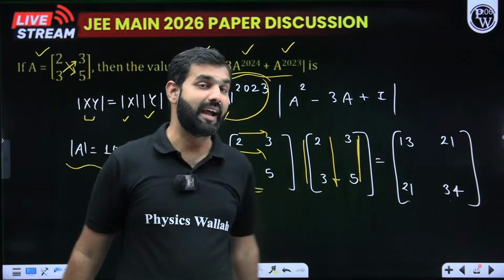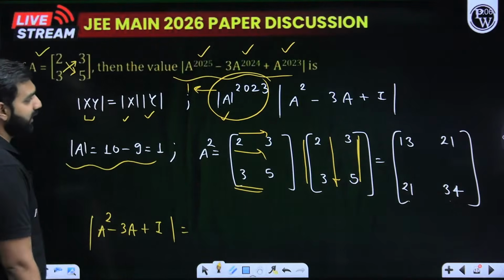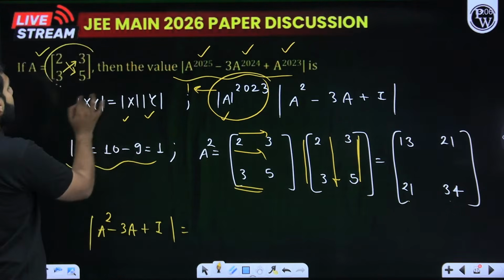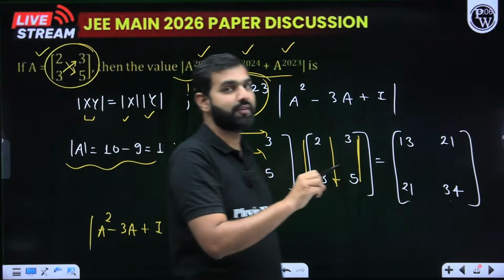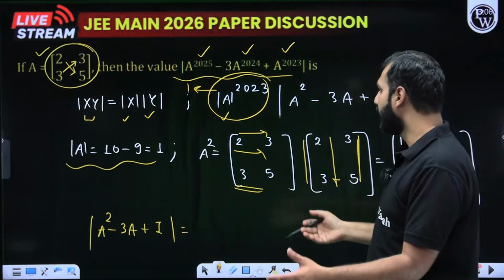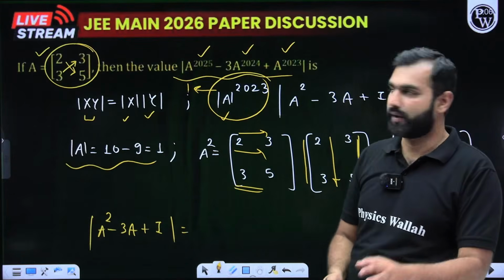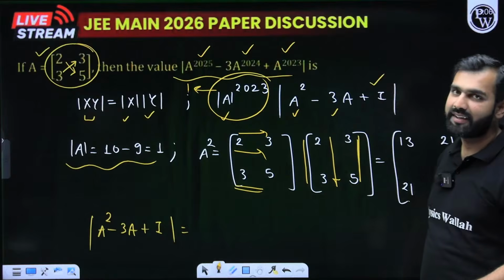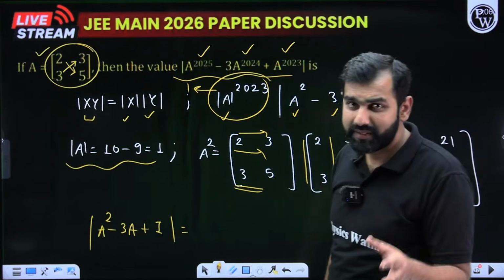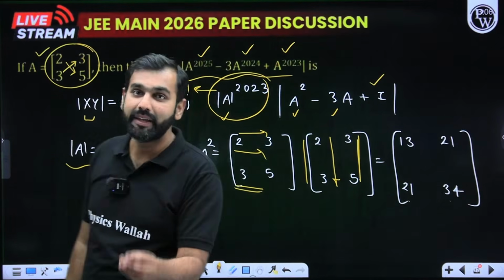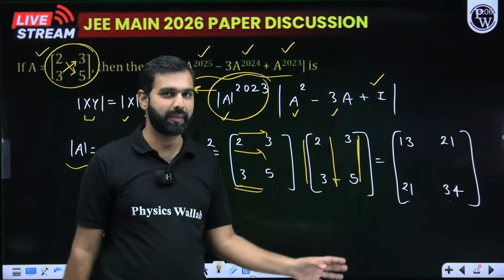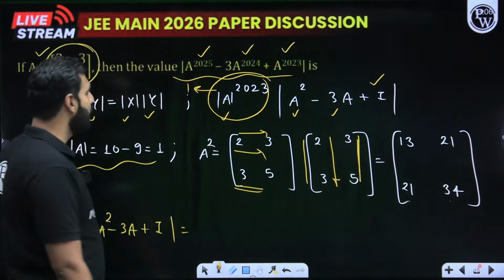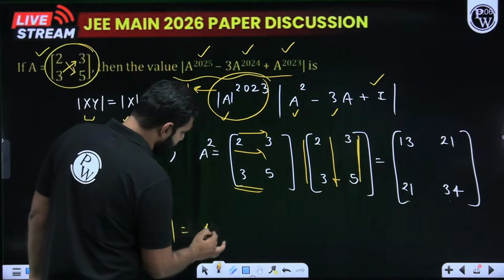The moment you have cracked A square, can you help me with minus 3A? When you multiply all the entries of this matrix A with minus 3, you get minus 3A. And the identity matrix, we all know, is 1 0 0 1. So when you subtract 3A from A square, and add the identity matrix, you'll get a matrix, and you can simply expand it and get the answer. Can you believe this? Such easy questions are being asked. And when I look at my answer key, the answer should be 16 for this question.